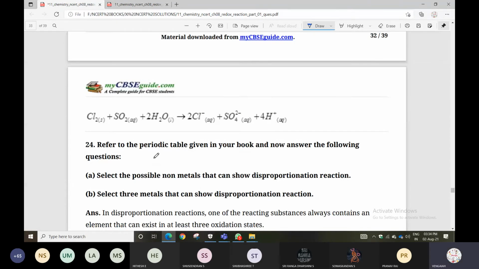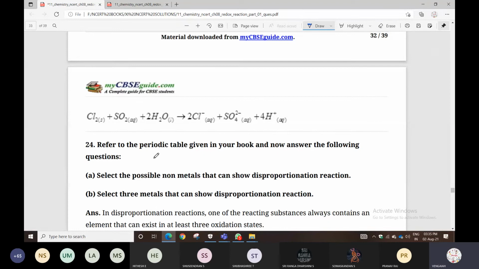Around three to four questions will be based on balancing reactions only. Better to revise those rules once again in our book. One step you can follow. First step is writing the skeleton of the reaction. Second step: except oxygen and hydrogen, balance all remaining elements. The next step is only oxygen balance. Next only hydrogen. Next charge. Next electron. Finally, you can add. That's all. These steps you can learn by heart.